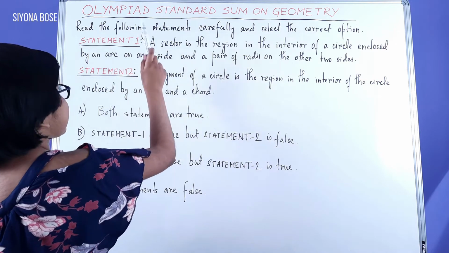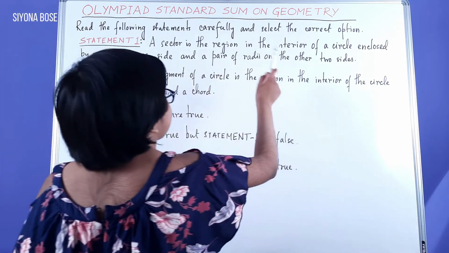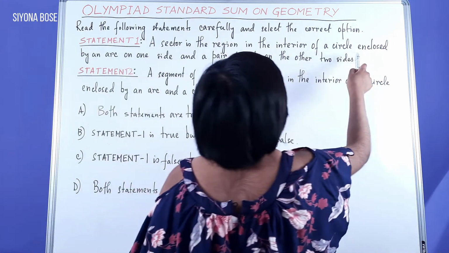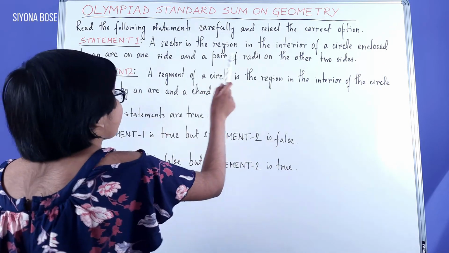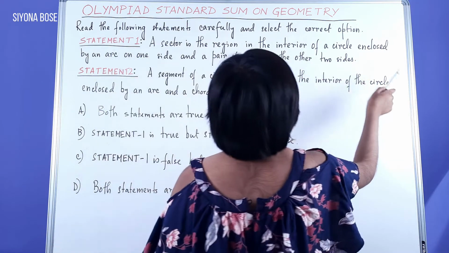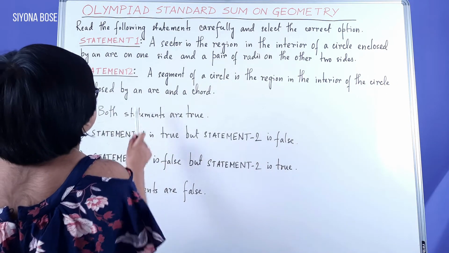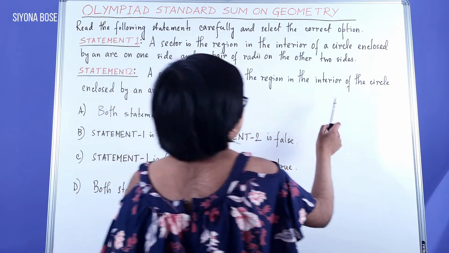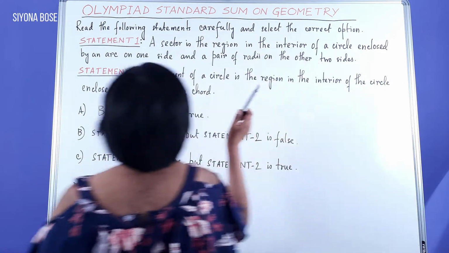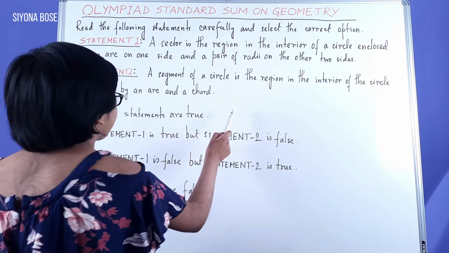Statement 1. A sector is the region in the interior of a circle enclosed by an arc on one side and a pair of radii on the other two sides. Statement 2. A segment of a circle is the region in the interior of the circle enclosed by an arc and a chord.